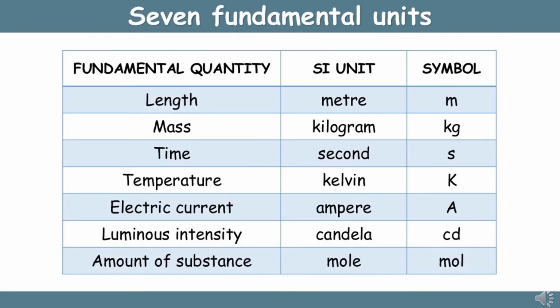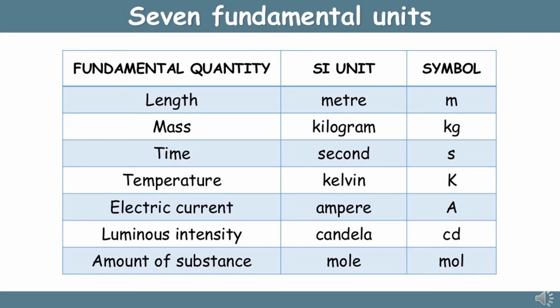7 fundamental units. Fundamental unit length. Its SI unit is meter and symbol is m. Mass. The SI unit of mass is kilogram. Symbol kg. Time. The SI unit of time is second, denoted by s. Temperature. SI unit is Kelvin and denoted by K.